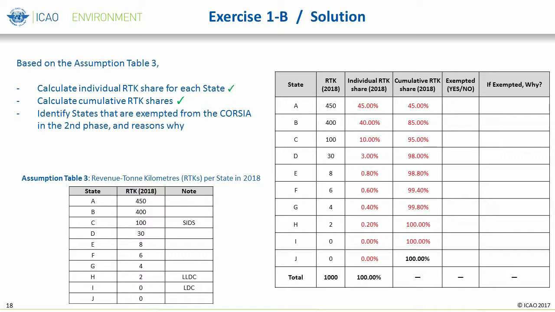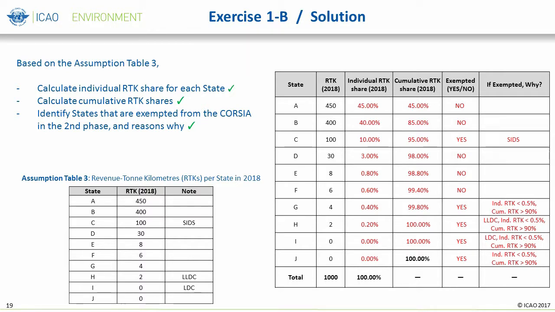In other words, by starting with state with the highest individual RTK share, in this case state A, and adding the next highest individual RTK share state, in this case state B, you calculate the cumulative RTK share for the international aviation sector. Just as in the individual RTK share, the cumulative RTK share will never go above 100%.